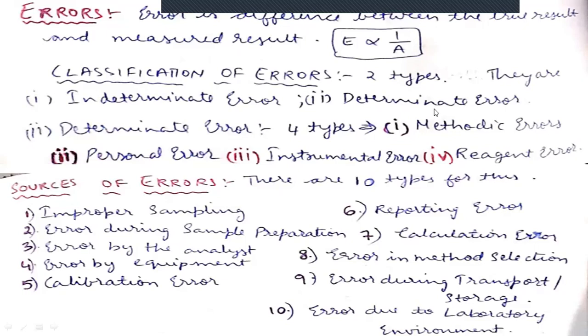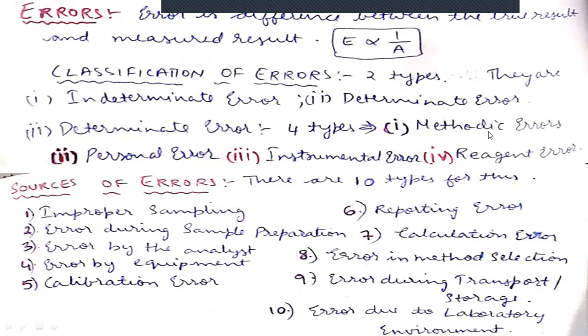We can identify them easily, right? Okay, so these determinate, predictable errors are again four types: methodic error, personal error, instrumental error, and reagent error. Here methodic error is mainly due to choosing the wrong method. So that's why we are choosing the method based on the Indian Pharmacopoeia.